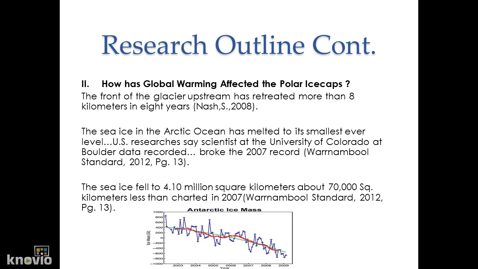How has global warming affected the polar ice caps? The front of the glacial upstream has retreated more than 8 kilometers in 8 years. The sea ice in the Arctic Ocean has melted to the smallest ever levels. U.S. researchers say scientists at the University of Colorado at Boulder data broke the 2007 record. The sea ice fell to 4.10 million square kilometers, about 70,000 square kilometers less than charted in 2007.